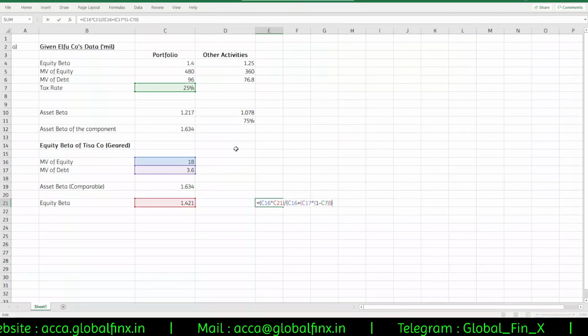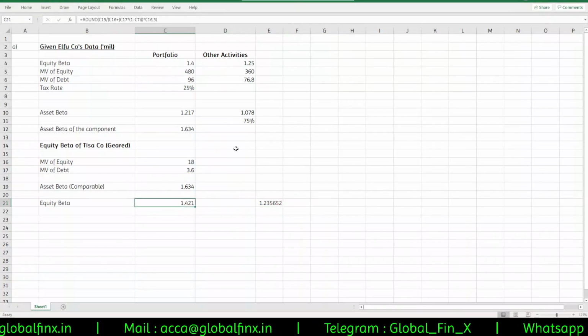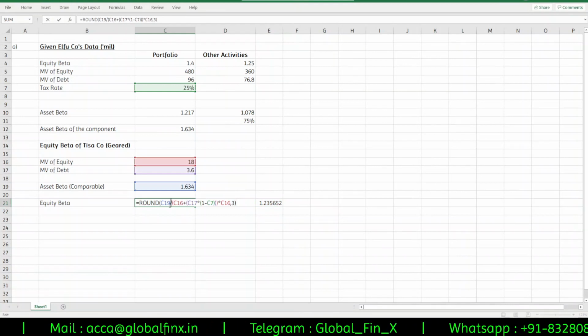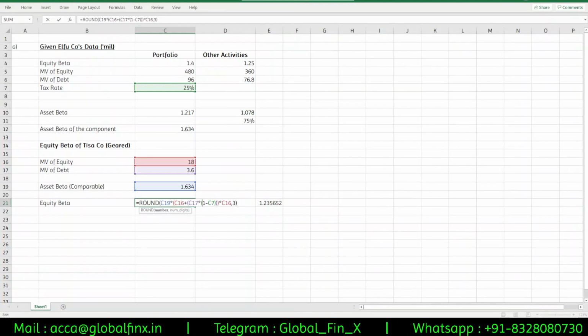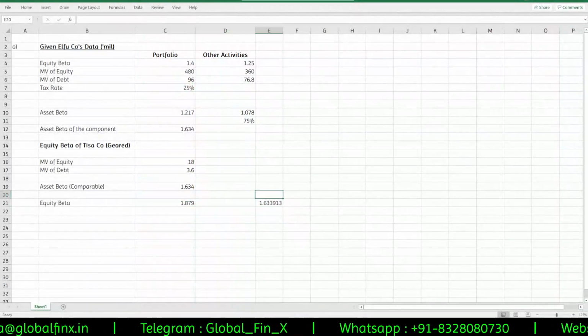Okay, why is the answer not matching? Equity beta equal to, sorry. This is supposed to be multiplied and this is supposed to be divided. Okay. Yeah, now you can cross verify your answers are matching.